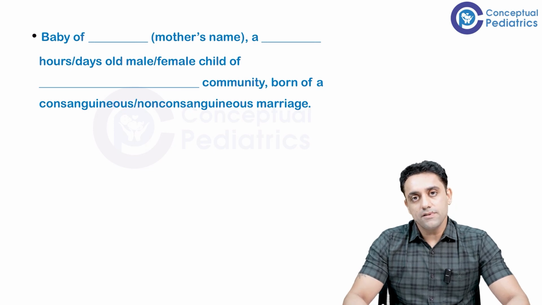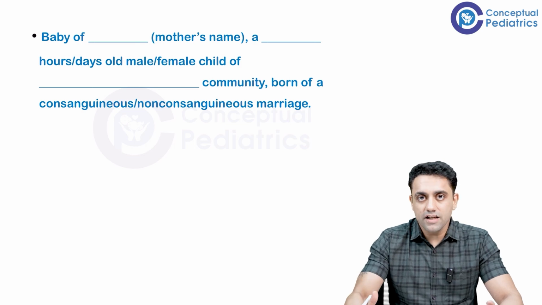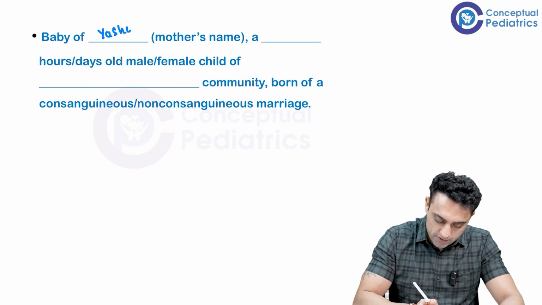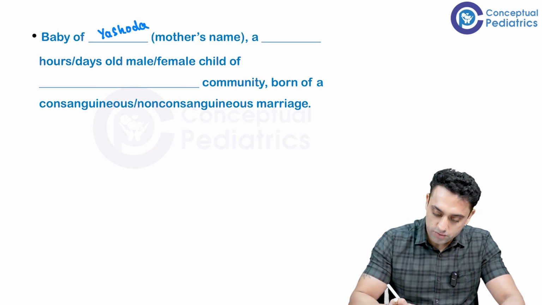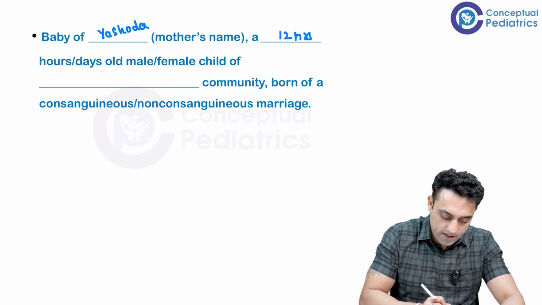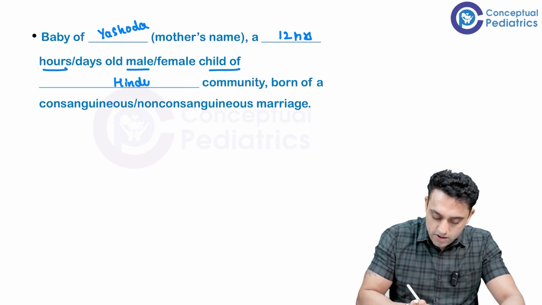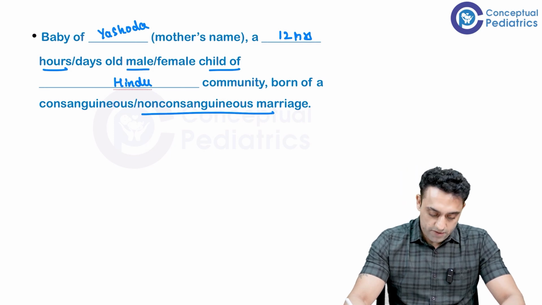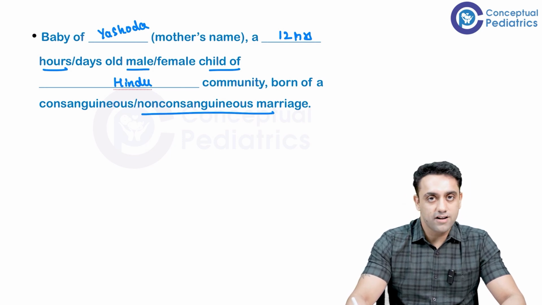Starting with the neonatal case presentation, I'm telling you the realistic approach. How should you speak during the paper? That is very important. Good morning, sir. I'm presenting the case of baby of Yashoda, 12-hour old male child of Hindu community, born to a non-consanguineous marriage. That is the first line you speak. Good morning, sir. I'm presenting the case of baby of Yashoda, 12 hours old male baby, child of Hindu community, born of a non-consanguineous marriage.